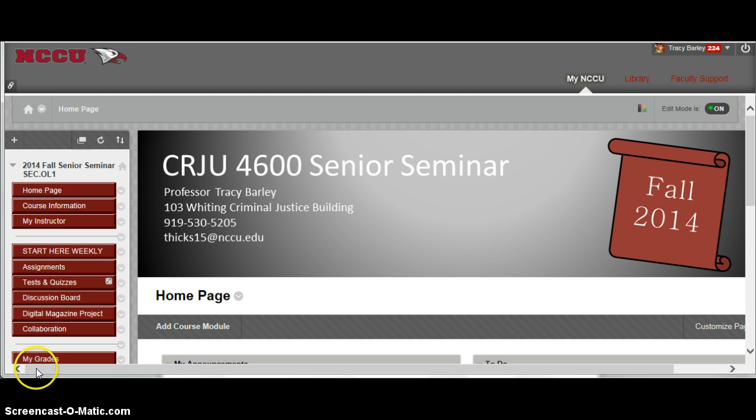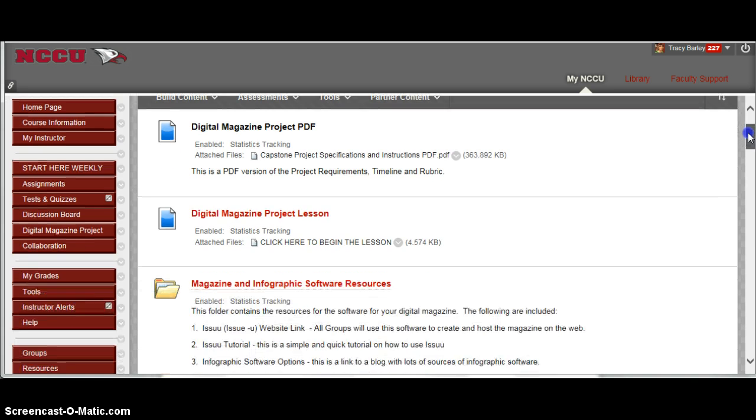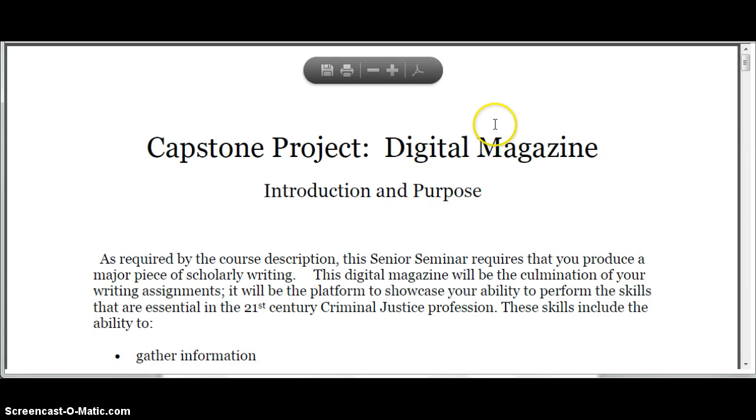The first thing that you want to do is notice in your button bar, click on the Digital Magazine Project link. In this tab, you will find everything that you need to do to complete the project. In the first link, I do have a copy of a PDF version of the magazine's instructions. So if you feel a little more comfortable looking at a PDF version, this is it. You can always print that off and it'll help you to get it completed.